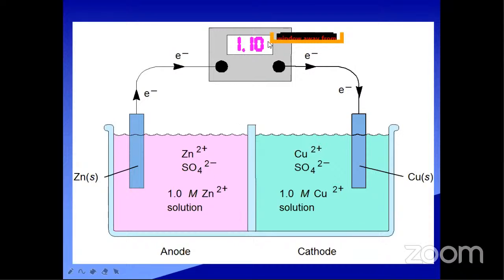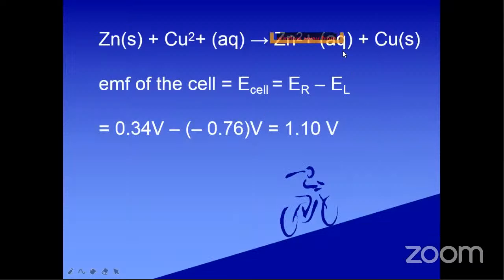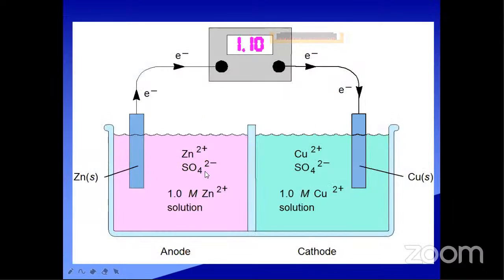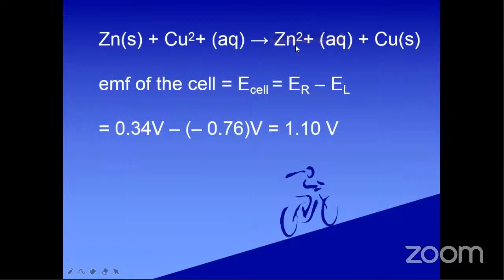So how much potential is developing? 1.10 volts is developing. How to calculate this? The actual cell reaction is this one: zinc goes to Zn2+ and Cu2+ goes to copper. This is the overall cell reaction. Oxidation half cell is zinc to Zn2+, and Cu2+ plus 2 electrons gives copper, that is the reduction half cell.